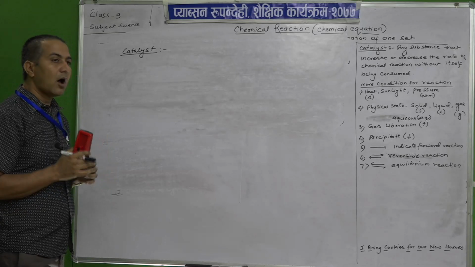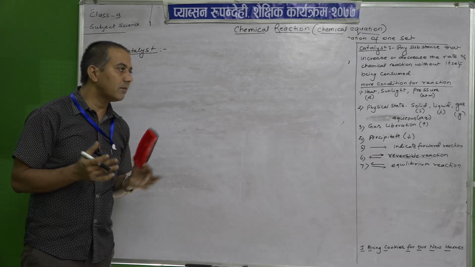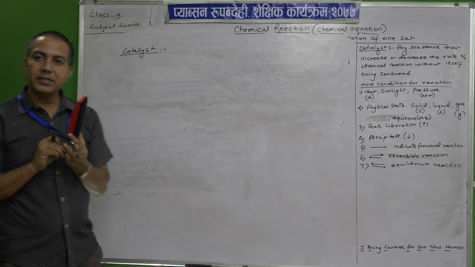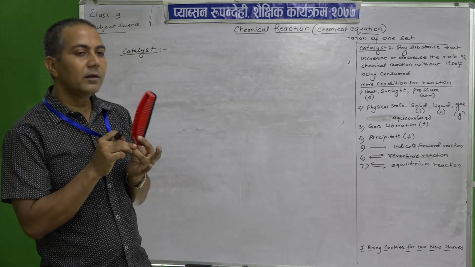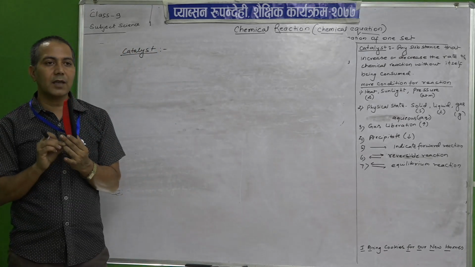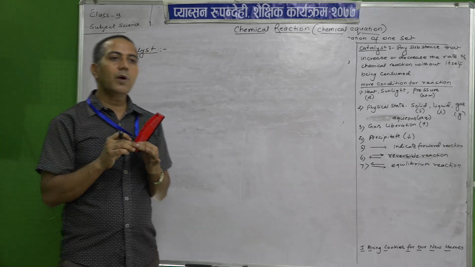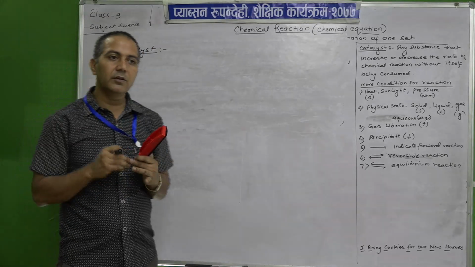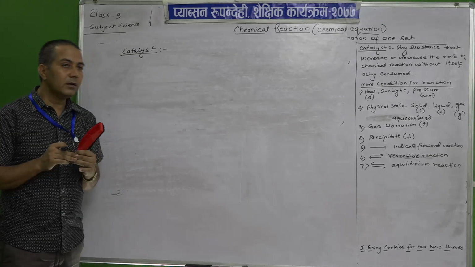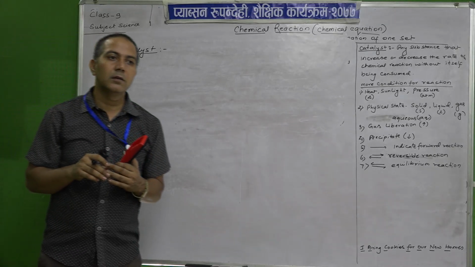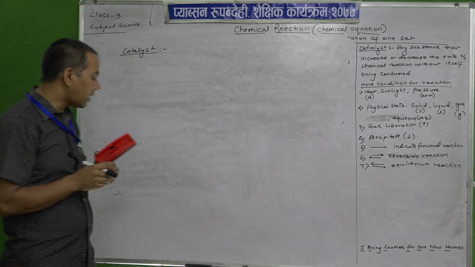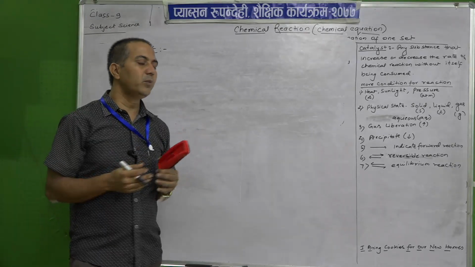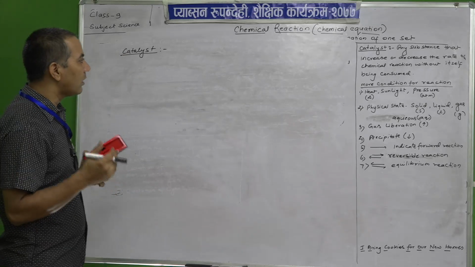Then the next one is the observations of chemical nature. How can we observe that a chemical reaction is going on? By observing the states of chemical substances. Another one, by seeing the color of chemicals, means the changes that take place. Another one, by observing the temperature that increases or decreases during the reactions. Then, change in color of the reactions and production of light and sound. By seeing that, we can say whether a chemical reaction is going on or not.